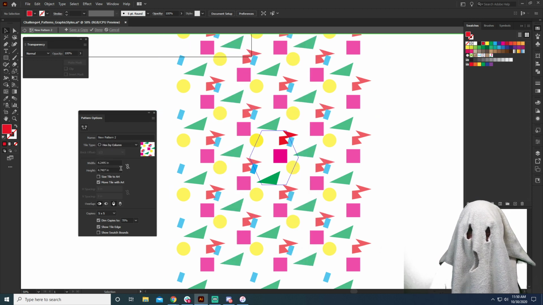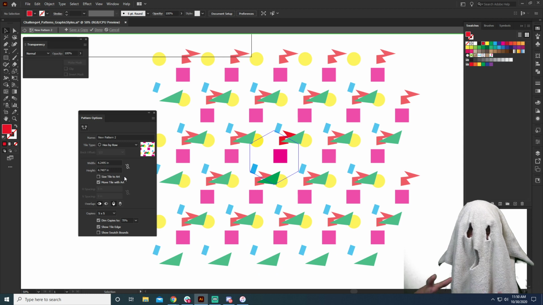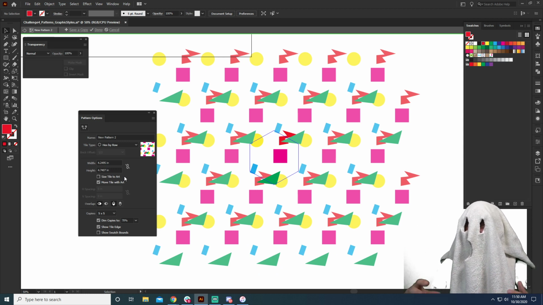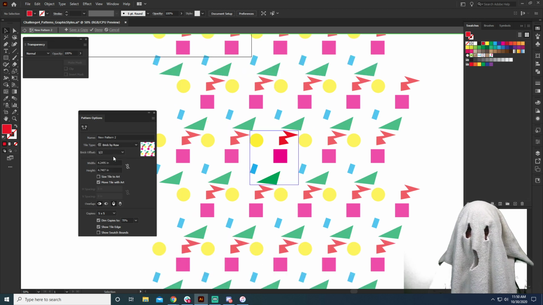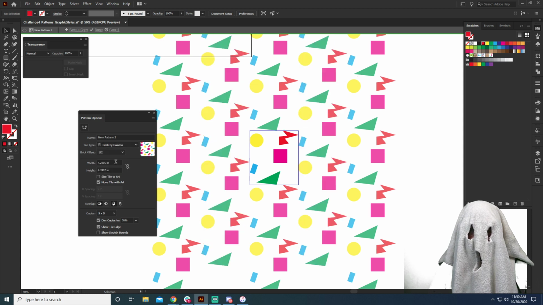And this is where we can play around with, if we want it to be a hex, it's going to start to overlap some of those pieces. If we want to do a hex by row, it's going to move them left to right and just take the hexagon. And zany, haven't heard that in ages. Yes, one of my favorite words. We also can do the bricks by row and offset them. That was kind of cool. And bricks by column is going to offset vertically. This actually looks the best to me.